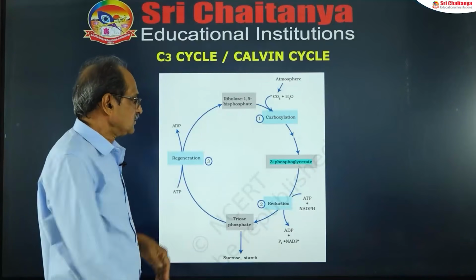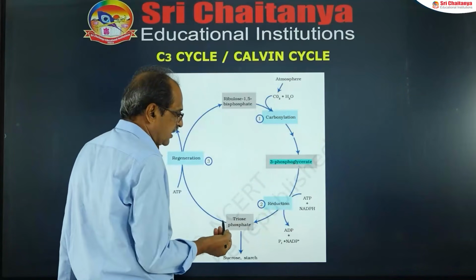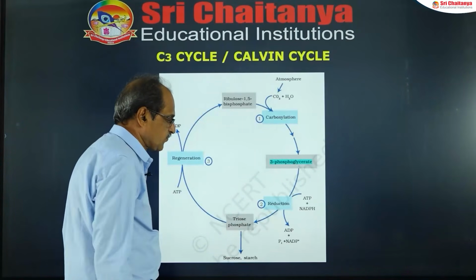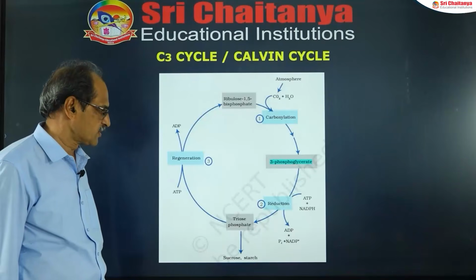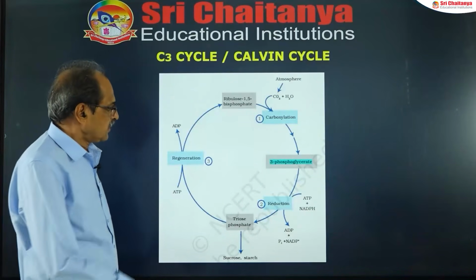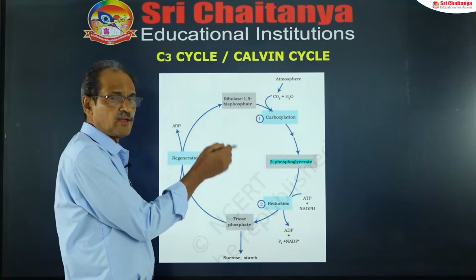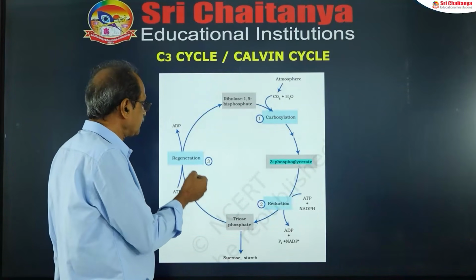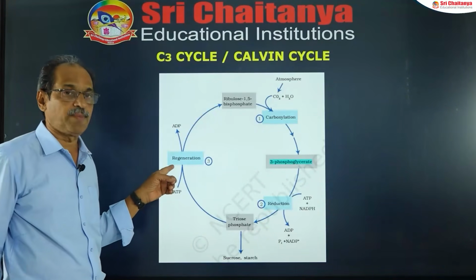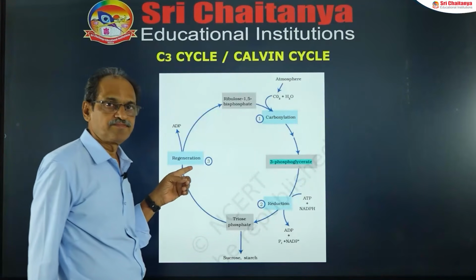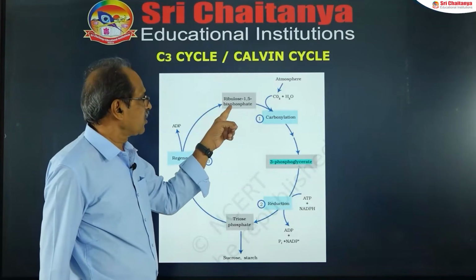Then 3-PGA undergoes reduction. The donor of hydrogen is NADPH2. So triose phosphates are produced. Sugar is produced, which is the final product of photosynthesis. But at the same time, we have to provide RuBP again to continue the cycle, for which the regeneration phase is required. In the regeneration, ATP molecules are required. So finally RuBP is formed.